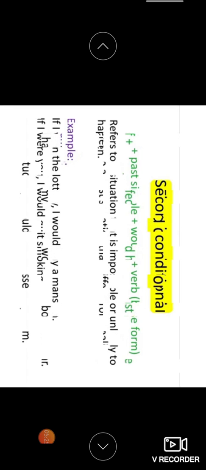If I won the lottery, won is a past tense here, I would buy a mansion, right? If I were you, I would quit smoking, right? So here would plus the verb base form is used. Quit, buy, which is in simple form we can say, and were is in a past tense, okay, and would is followed by that. So if I won the lottery, I would buy a mansion.